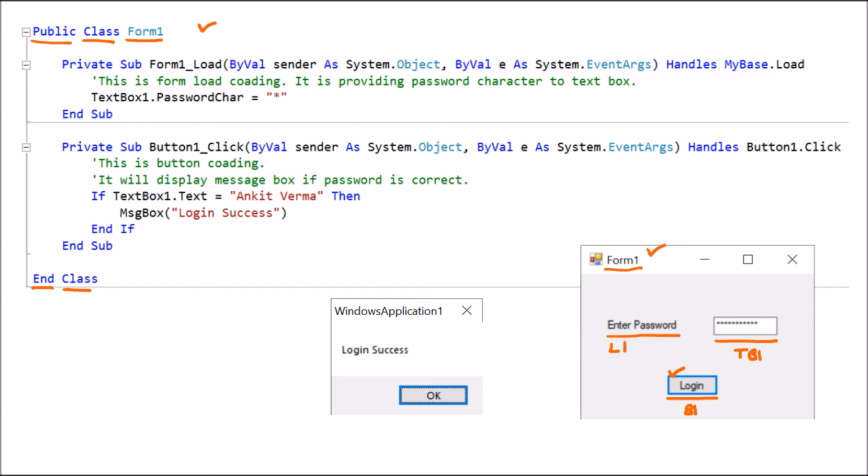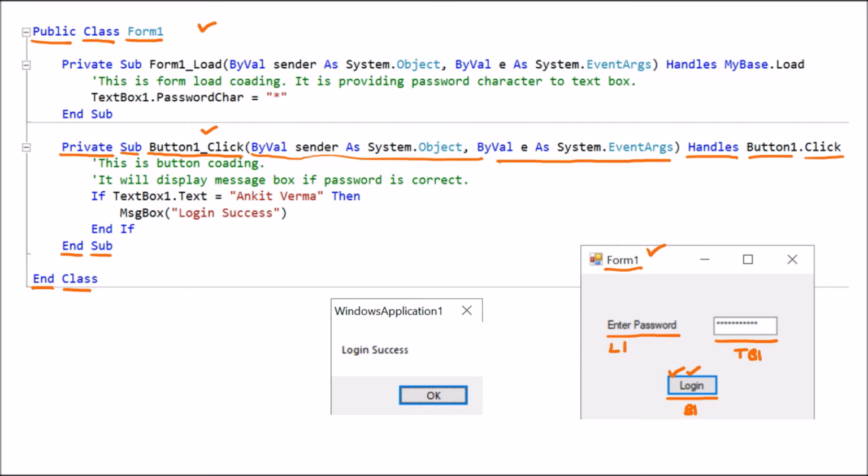Now, here we have this button code. That is Private because the button is a part of the form. So Private Sub, where Sub means void. Then Button1_Click, so that is the name of the button function. Now this is one parameter which is passed, and this is another parameter which is passed. So two parameters are passed. Then afterward Handles Button1.Click. So whenever the button gets clicked, this function will be called. And this Sub is ending with the End Sub.